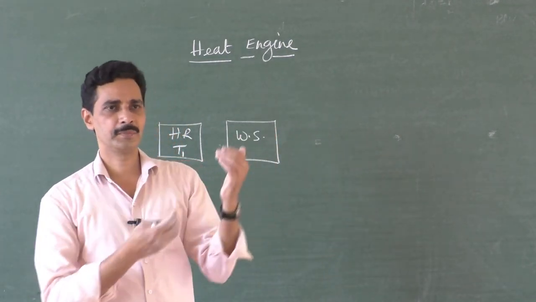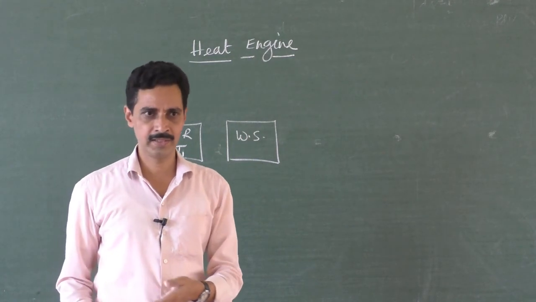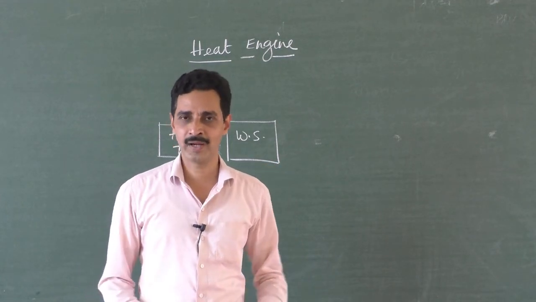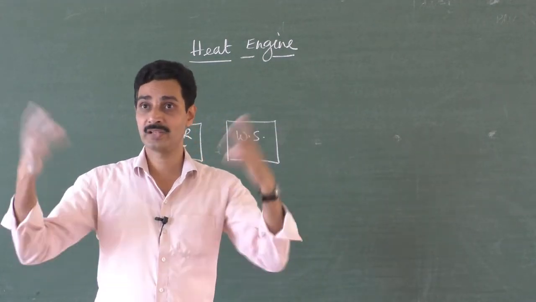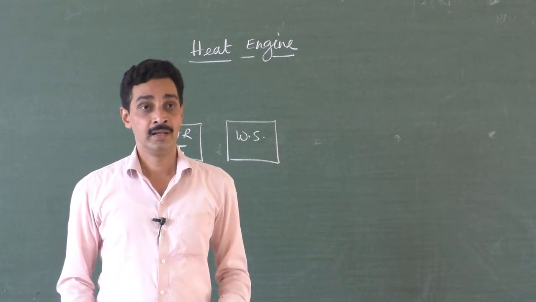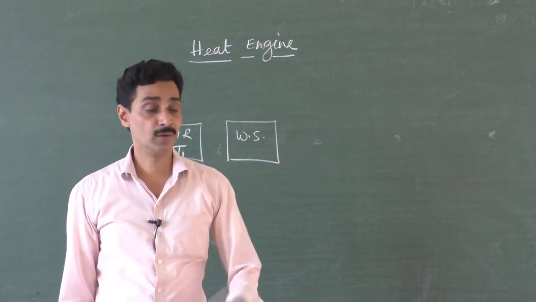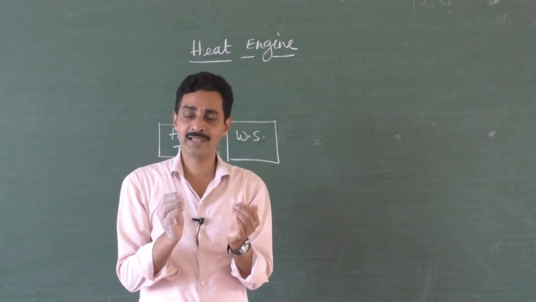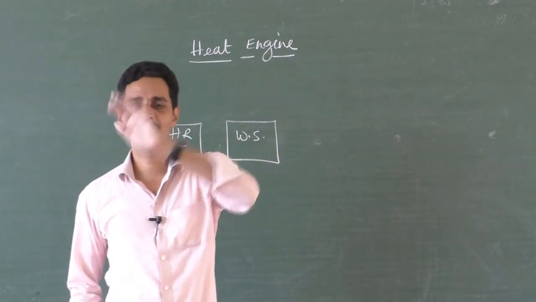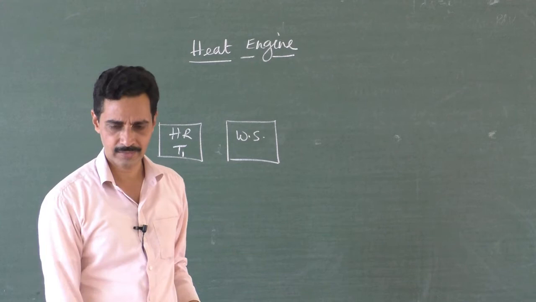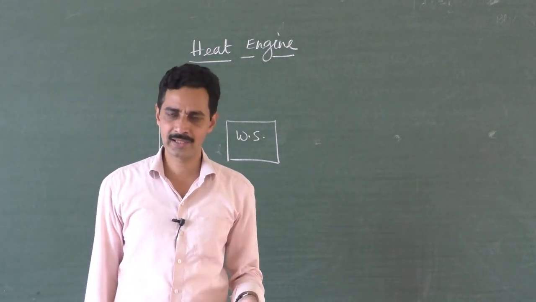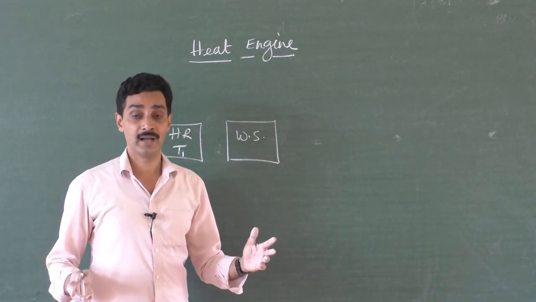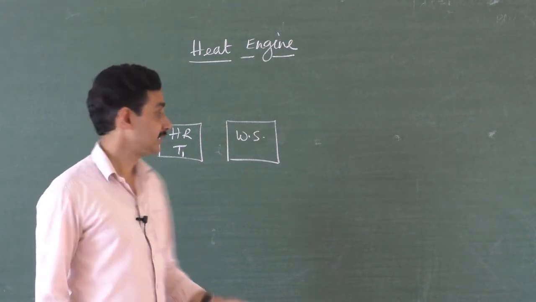Even if you remove heat energy from the surroundings and give it to some other objects, for example, if you keep some ice pieces on the ground, what happens? Ice pieces will absorb heat energy from the surroundings, and they get melted. Will the temperature of the surroundings change? No, never, because it is such a large system that the small amount of heat energy absorbed by the ice to melt itself will not change the temperature of the surroundings. Take one glass of water from the sea. Will it change the sea water level? No, never. So it has infinitely large capacity. That is such a type of hot reservoir.